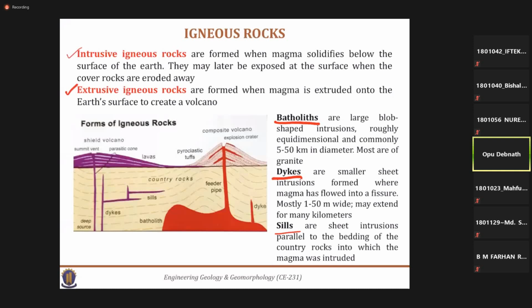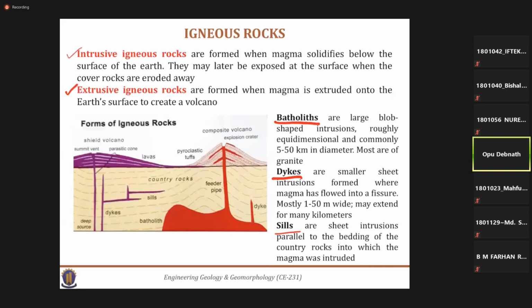Suppose we get some minerals or gases, or sometimes even water. We extract water from our ground, so there may be some void where the gases or the minerals are trapped. Like this, there may be many voids in the earth crust or upper crust, while this molten magma moves upward due to the internal pressure.